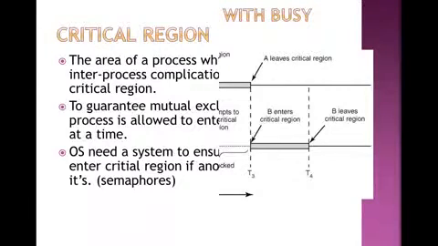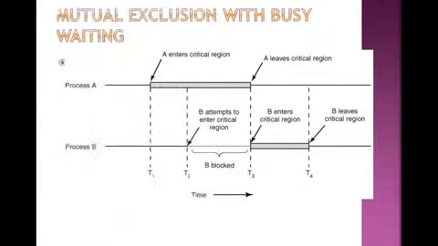The operating system needs a system to ensure that a process cannot enter the critical region if another process is in it. That is how the OS maintains a system by using semaphores. That is mutual exclusion with busy waiting.